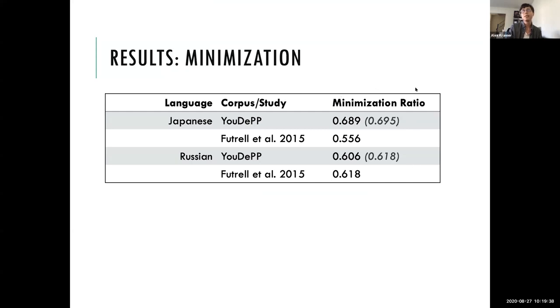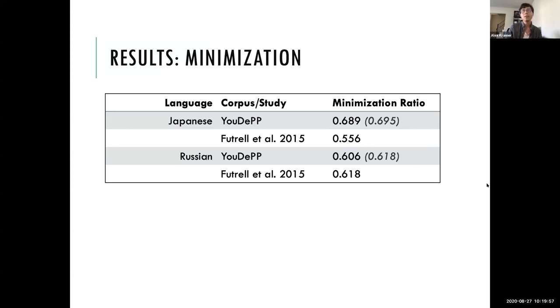So in Japanese, we have a minimization ratio of 0.689 in the UDEP corpus, so the informal speech, which is quite different from the Futrell et al. 2015 data, which is the more formal formulaic speech. And so that ratio is 0.556.